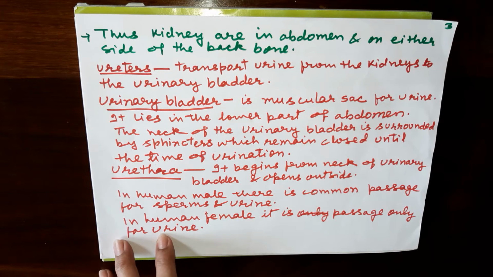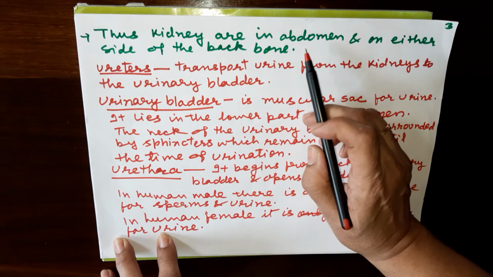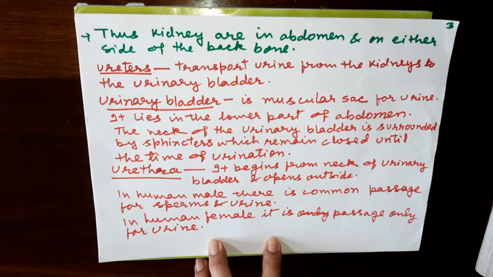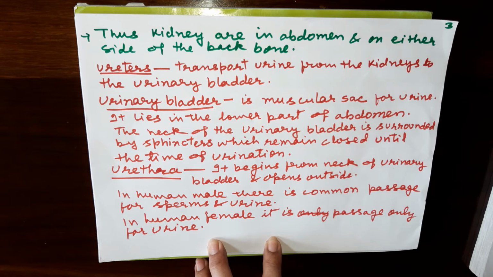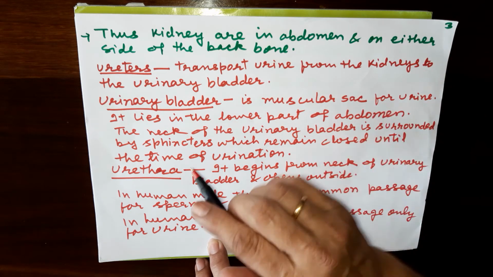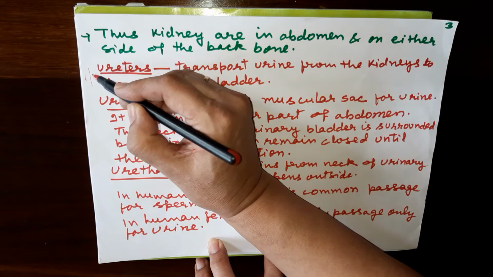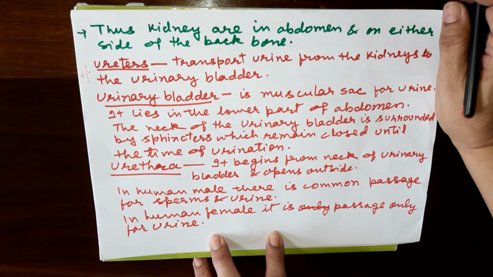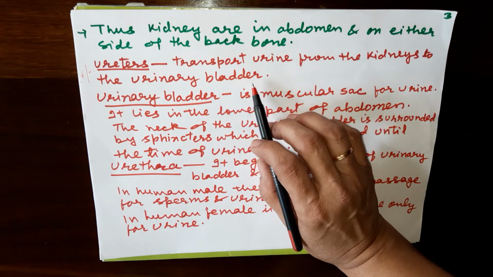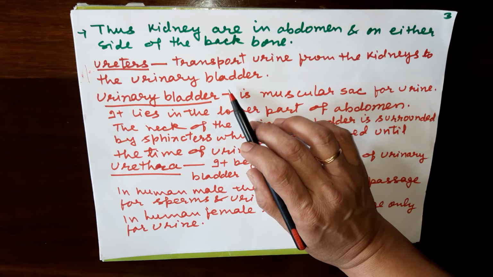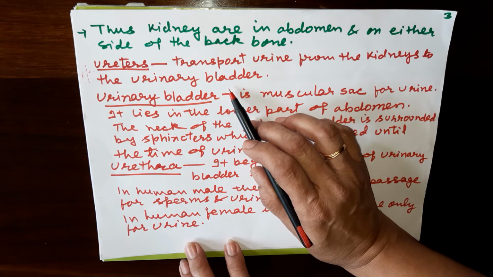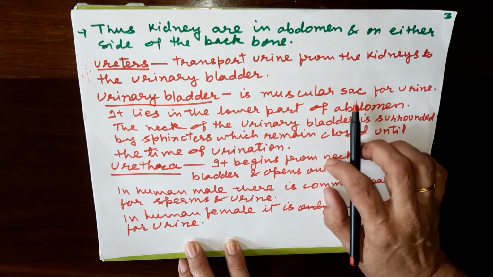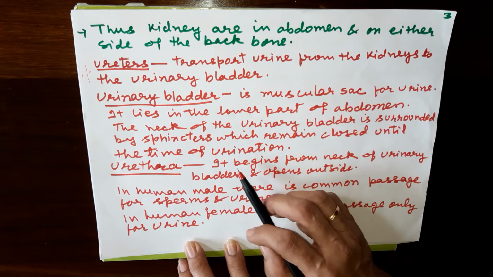Then we see that kidneys are in the abdomen and on either side of the backbone, as you can see in this figure also, on the back, either side of the backbone, here and here, they are found. Ureters transport urine from the kidneys to the urinary bladder. They are also 2 in number. Then the urinary bladder is a muscular sac, or you can say a muscular bag for urine.